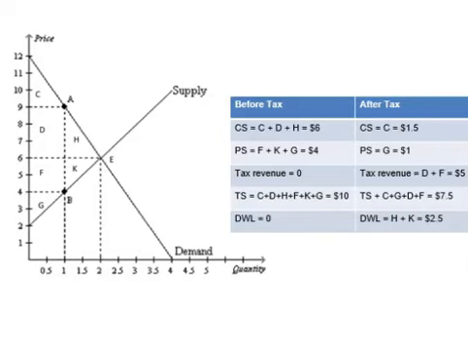Because of the tax, the price that consumers have to pay for the same burger has increased from $6 to $9 per burger. They now buy 1 burger instead of 2. However, out of this $9, sellers have to pay $5 tax back to the government. What the sellers have after paying tax is only $4 per burger.